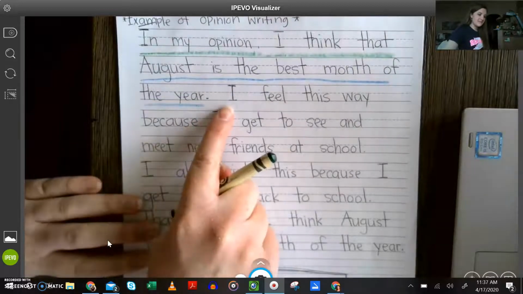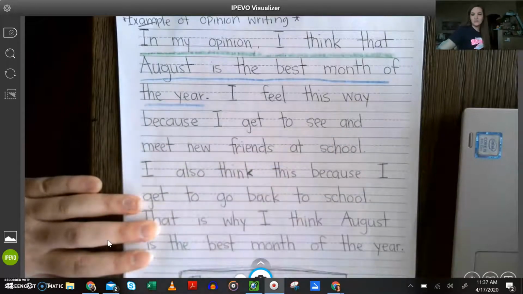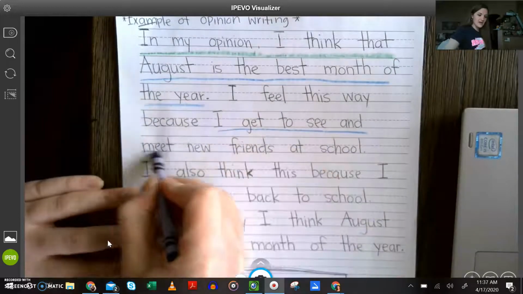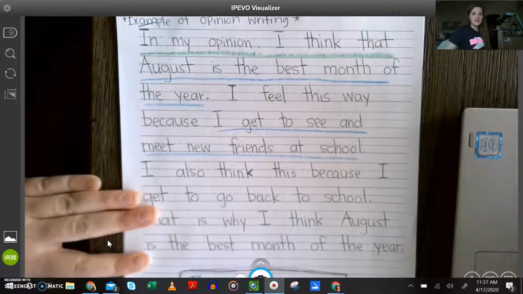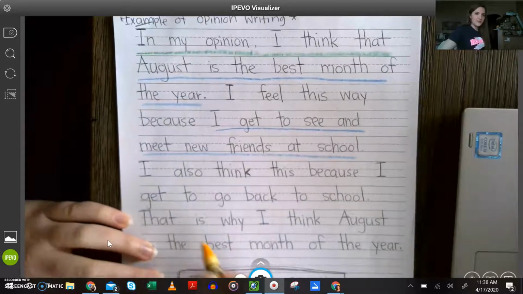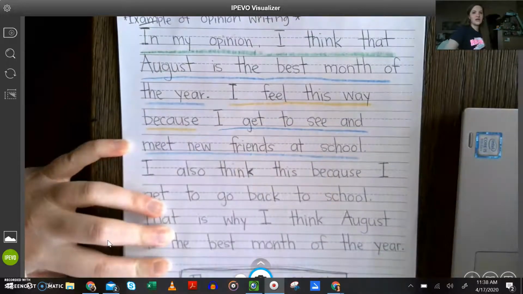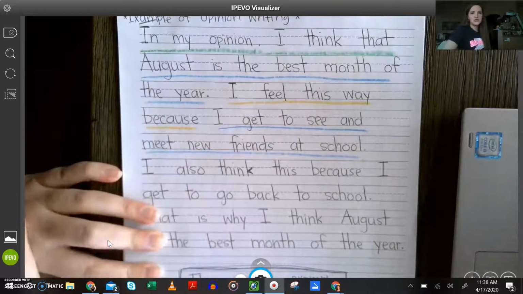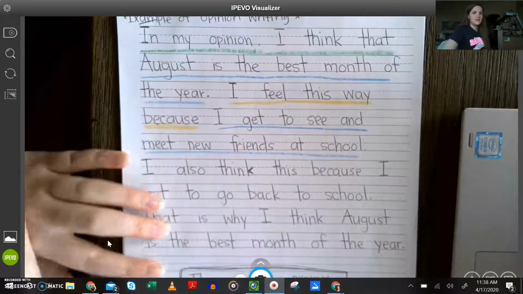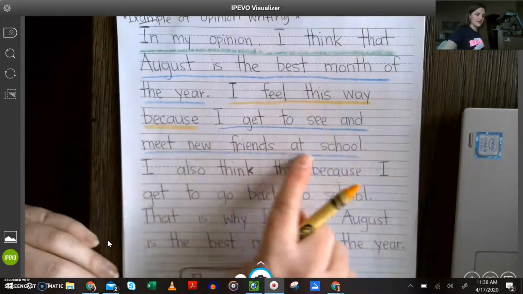Okay, let's look at the next sentence. I feel this way because I get to see and meet new friends at school. So her reason is that she gets to see and meet new friends at school. That is the part that goes along with her opinion. But she introduced that idea with the words that we're all going to use. I feel this way because. I marked these in yellow because this is where we are slowing down to share our thinking. I feel this way because, we will all use that part. And then she moves on. I get to see and meet new friends at school.